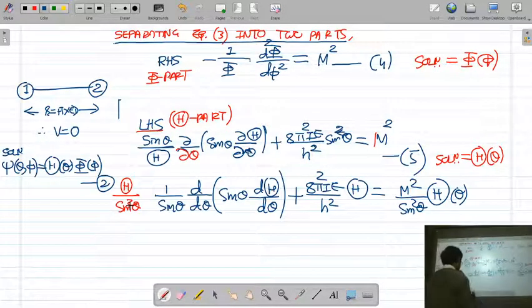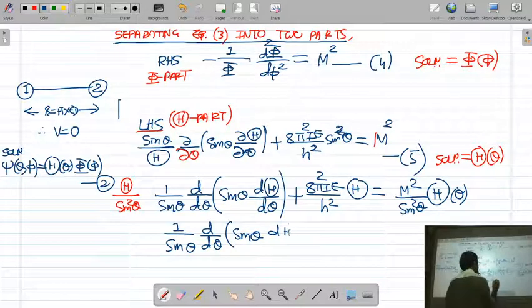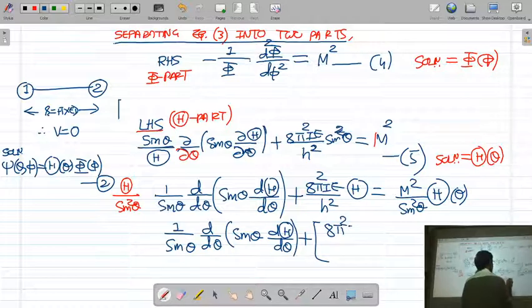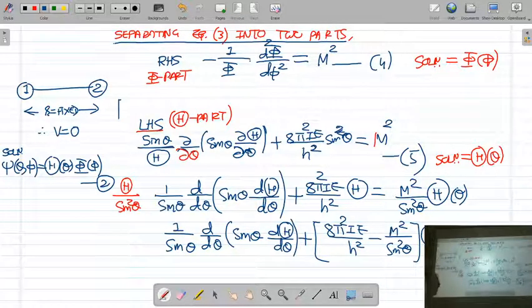So the final equation will be 1 upon sin theta d by d theta of sin theta d theta by d theta plus 8 pi square I E upon h square minus m square upon sin square theta, theta is equal to 0.